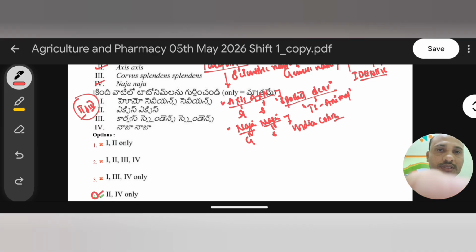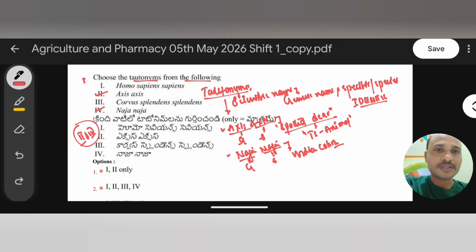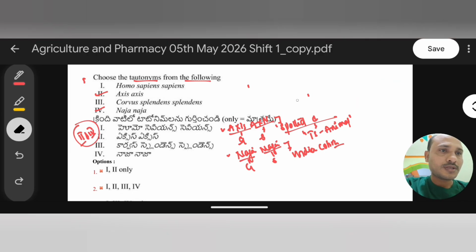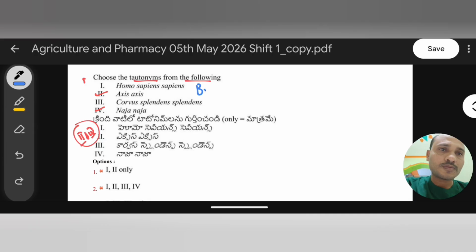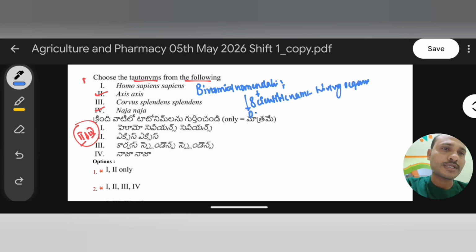Let's start some discussion on Homo sapiens, Cervus. First, start with binomial nomenclature. Binomial nomenclature is giving a scientific name to a living organism. Here, we give a living organism two scientific names.